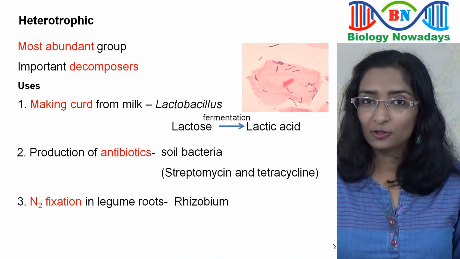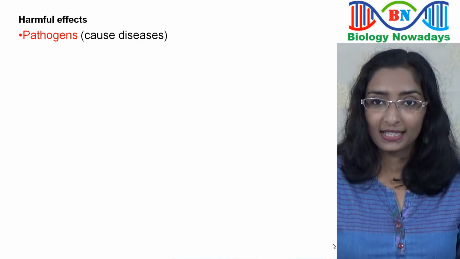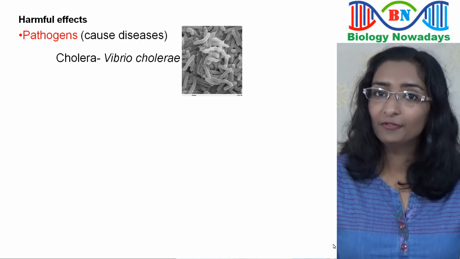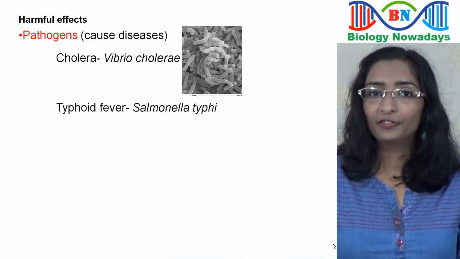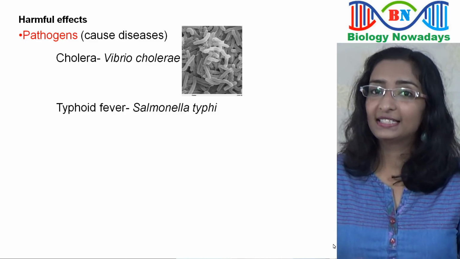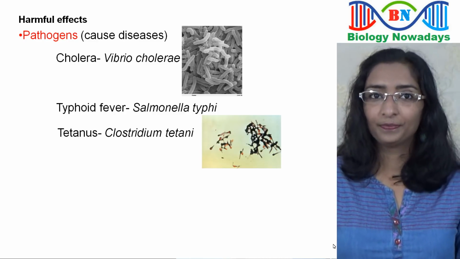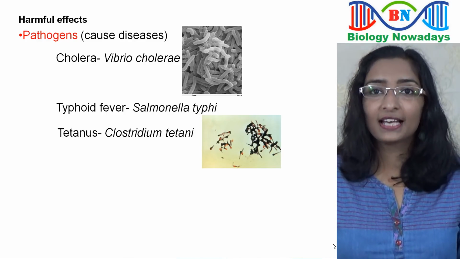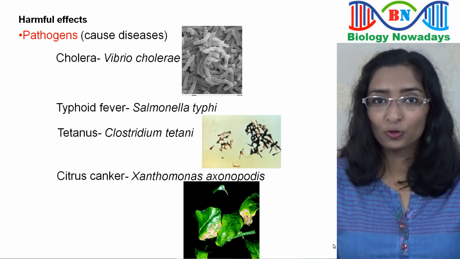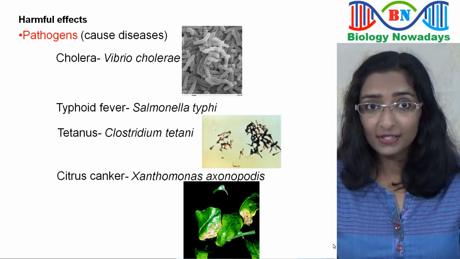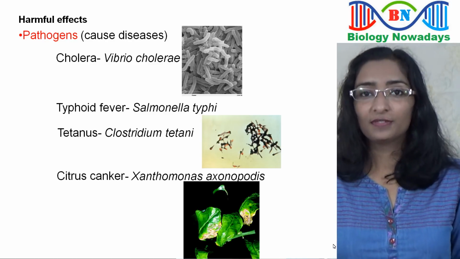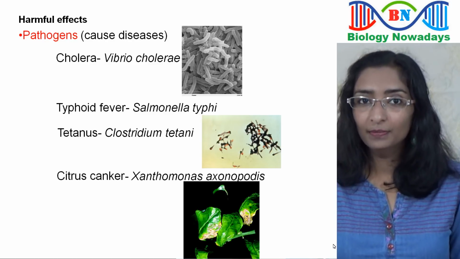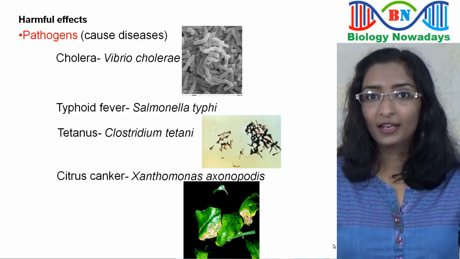Some of them are pathogens and cause diseases. For example, cholera is caused by Vibrio cholerae, typhoid fever by Salmonella typhi, and tetanus by Clostridium tetani. In plants, citrus canker is caused by Xanthomonas axonopodis. They affect leaves, stems, and fruits of citrus trees like lime, orange, and grapefruit.